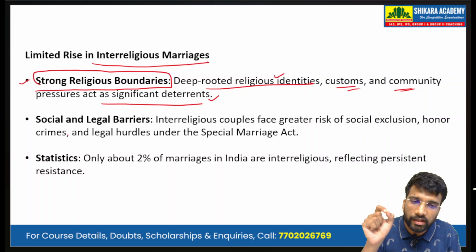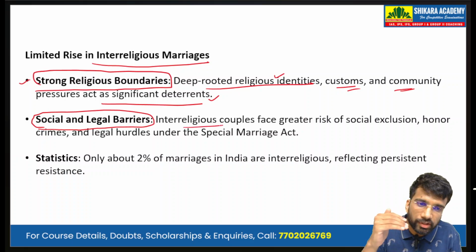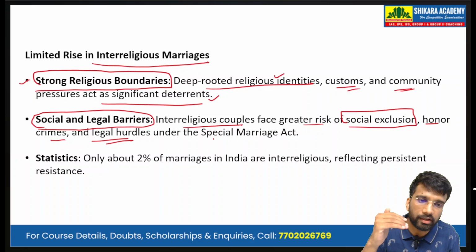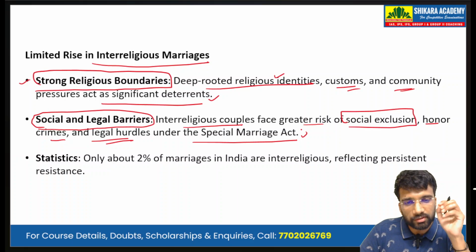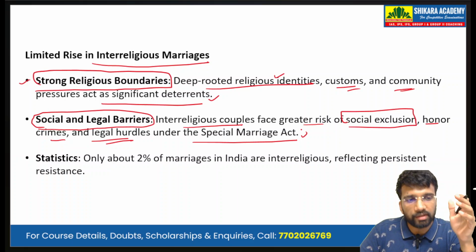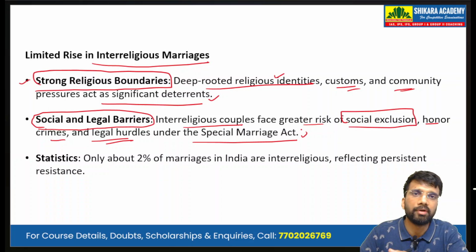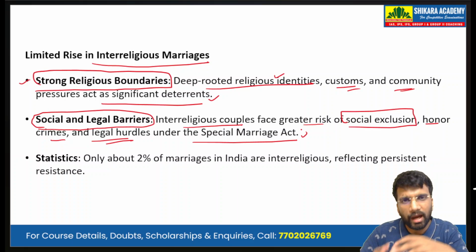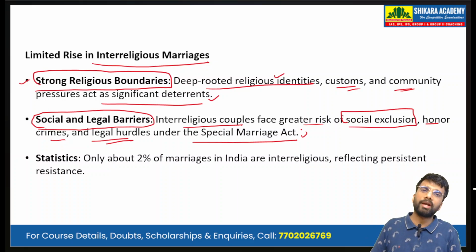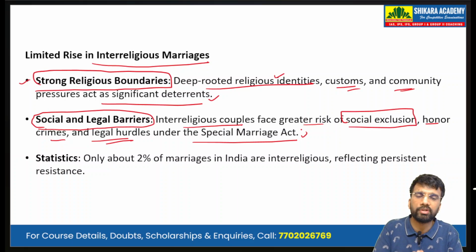Then we have social and legal barriers. The interreligious couples face greater risk of social exclusion, honor crimes, and legal hurdles under the Special Marriage Act. So they face the social exclusion, disowning by the families, the honor killings, and the legal hurdles like the Special Marriage Act. All these contribute to the limited rise in interreligious marriages.